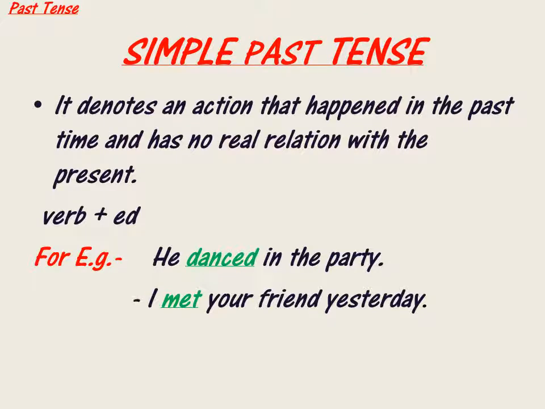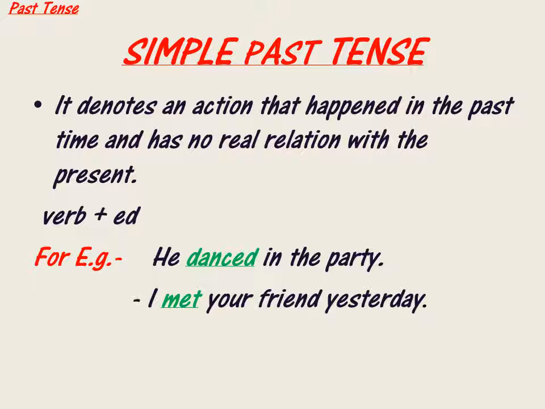So what is simple past tense? The very first form of the past tense. It denotes an action that has happened in the past time and has no relation with the present time. Any action that is already over in the past and is nowhere related to the present. This past tense is denoted by verb plus ed. You can easily make out that a sentence wherein the verb is coming along with ed is a simple past tense. So let's see the very first example here: He danced in the party. Now you can see the verb here is dance and the verb is ending with ed. That means this is a sentence of simple past tense.